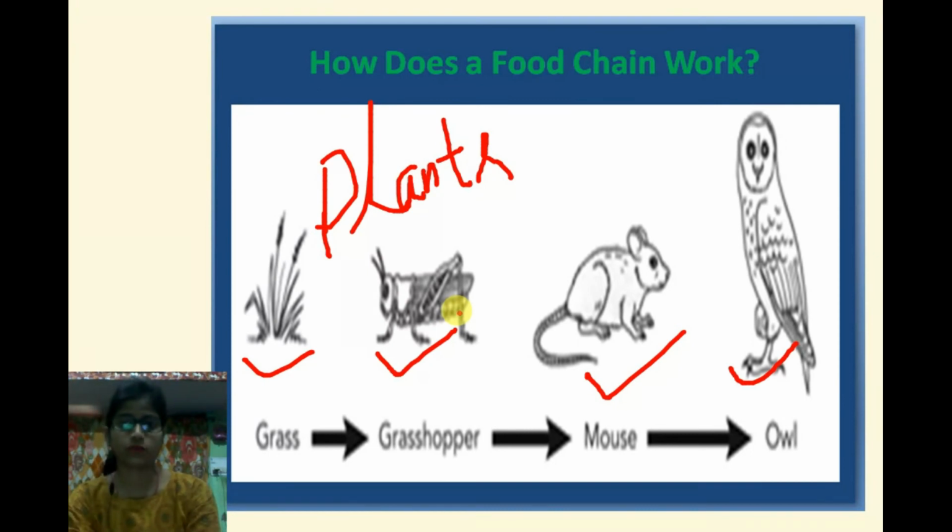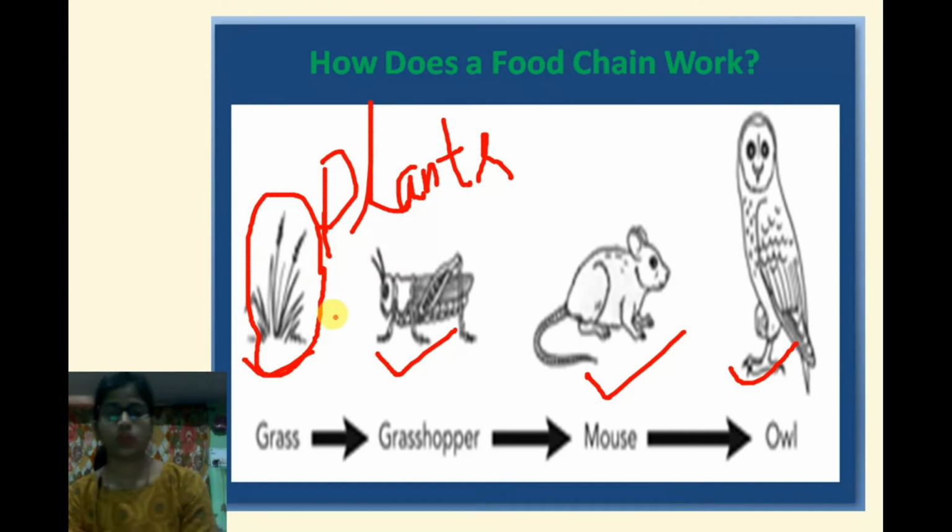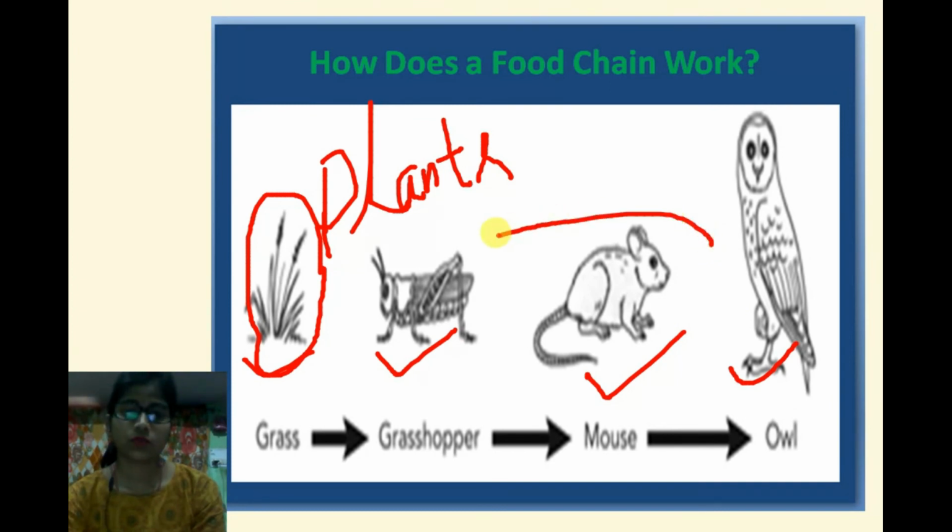In this particular food chain, the grass is the producer. Why? Because grass can make its own food. What about the other animals like the grasshopper, mouse and owl? They are consumers. Animals are consumers. Why? Because they cannot create their own food. Their food can be both animals or plants. You can see here the grasshopper, mouse and owl are all consumers.